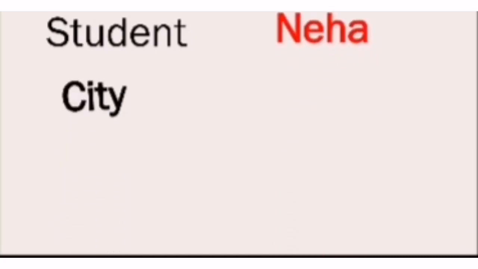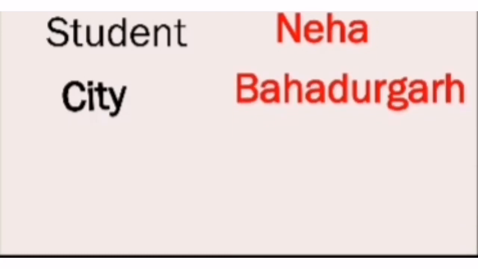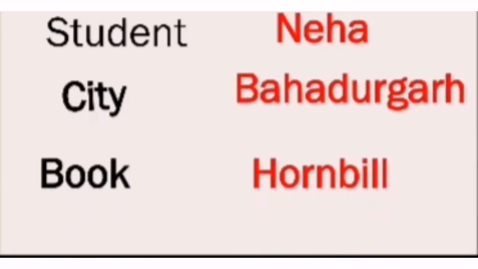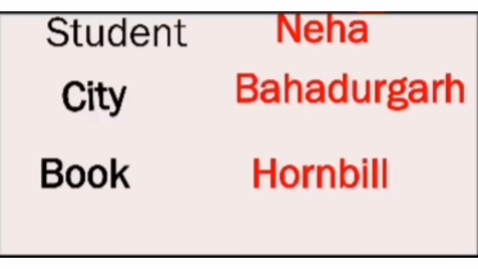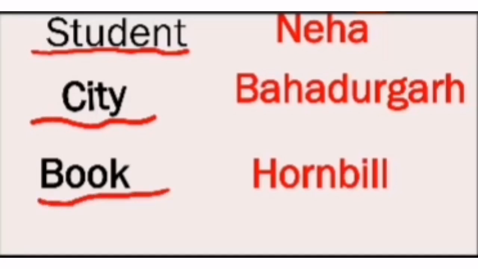Just now I asked the name of a student. What was the answer given? Neha. Then I asked the city, and the name was Bahadurgarh. Then I asked the book and the name was Hornbill. Now see students, all of you were being asked this question. So when I asked, this word was for everyone, this was for every other city wherever you are living, and this was about any book, right? So these are common words, common names. That's why they are called common nouns.